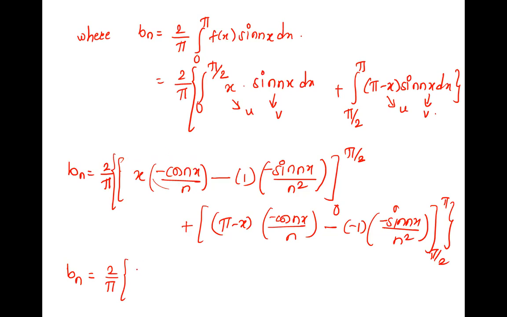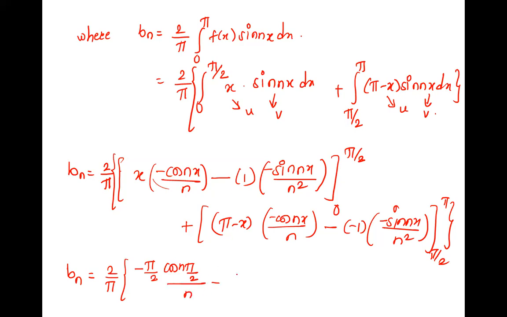If we put pi by 2 here, x is pi by 2, negative sign, pi by 2 into cos n pi by 2 upon n. Just x is pi by 2 here, and 1 upon n is there as it is.